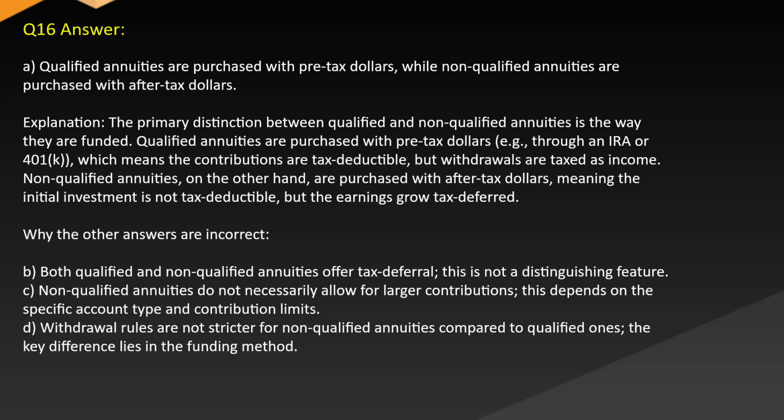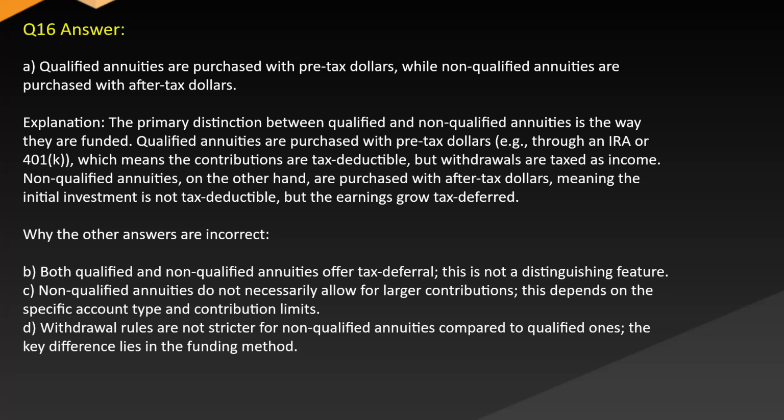Answer: A. Qualified annuities are purchased with pre-tax dollars, while non-qualified annuities are purchased with after-tax dollars. Explanation: the primary distinction between qualified and non-qualified annuities is the way they are funded. Qualified annuities are purchased with pre-tax dollars, e.g. through an IRA or 401k, which means the contributions are tax deductible, but withdrawals are taxed as income. Non-qualified annuities, on the other hand, are purchased with after-tax dollars, meaning the initial investment is not tax deductible, but the earnings grow tax deferred.